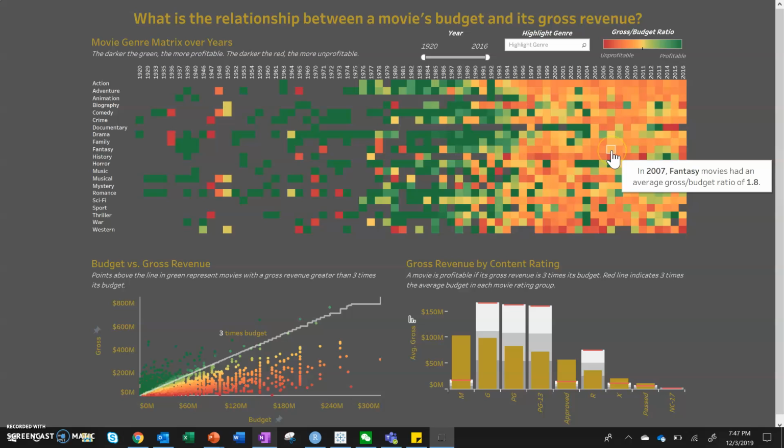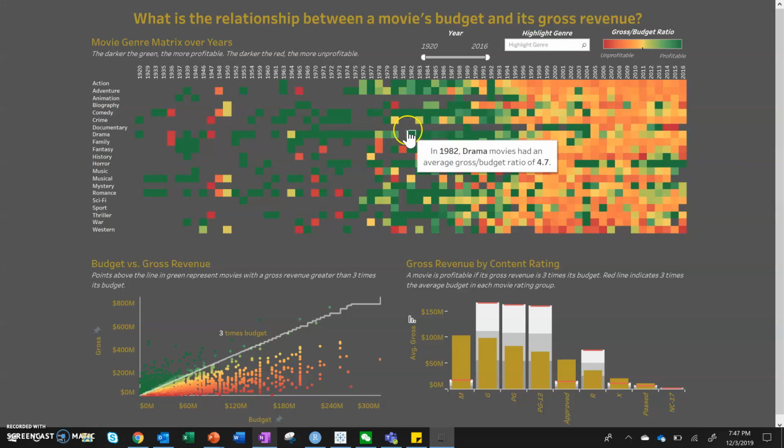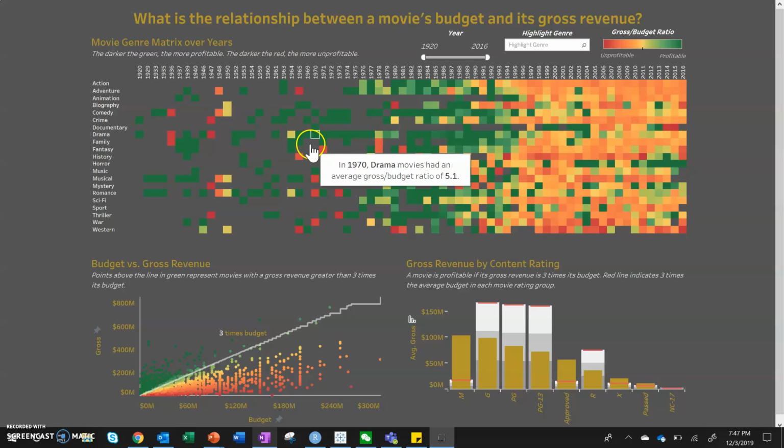So it actually shows us a bit of a trend. We categorize these squares red, yellow, and green, based on industry standards that say that a movie should gross at least three times its budget in order to be considered profitable, in order to ensure that they're able to pay back any movie expenses. So these red ones have much lower ratios and are less likely to break even. And these green ones have much higher ratios. They're earning a lot more revenue compared to their budget.